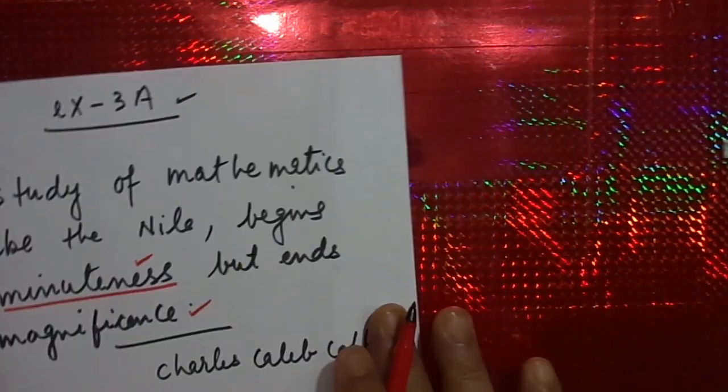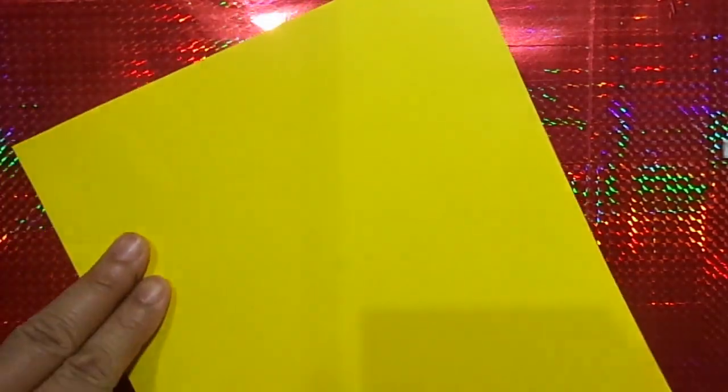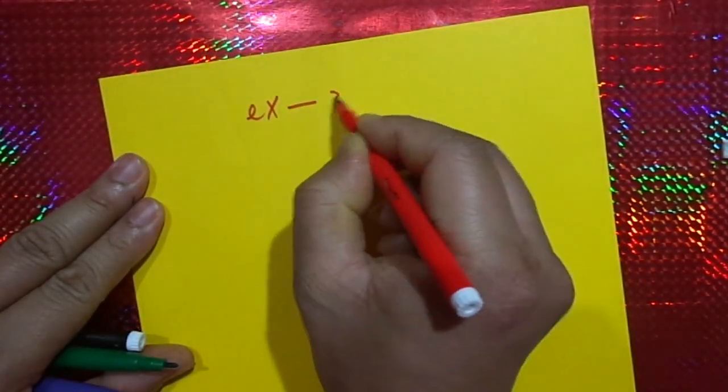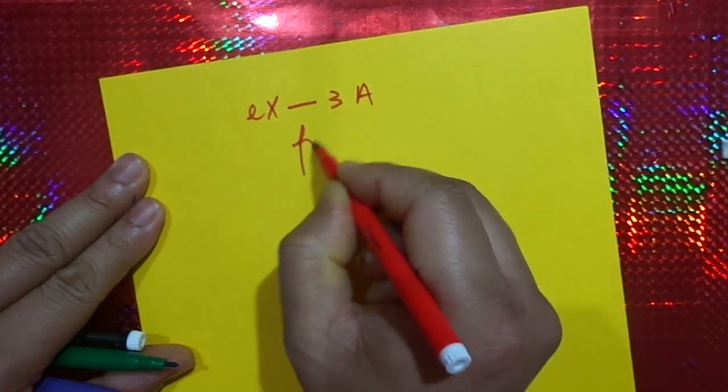However, we shall now start with our daily exercise 3A, which deals with fractions.